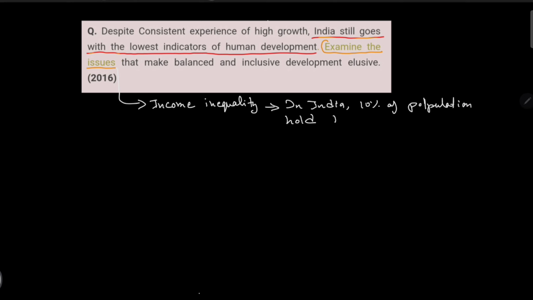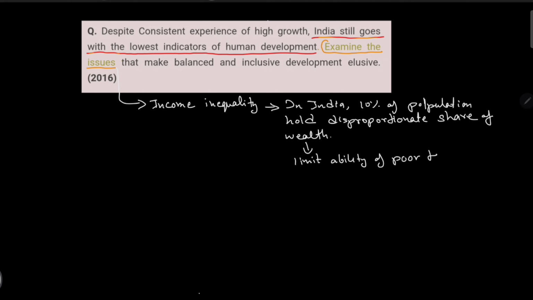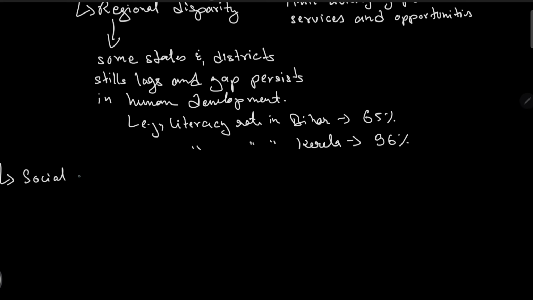Number one is income inequality. In India, 10% of the population holds a disproportionate share of the wealth. This is very huge, where India is the fastest growing economy, but growth does not compound into a reduction of inequality. It limits the ability of the poor to access basic facilities and opportunity. And next is regional disparities. Some states and districts still lag and gaps persist in human development. For example, the literacy rate of Bihar is 65% and the literacy rate of Kerala is 96%. See the gap in these two states.